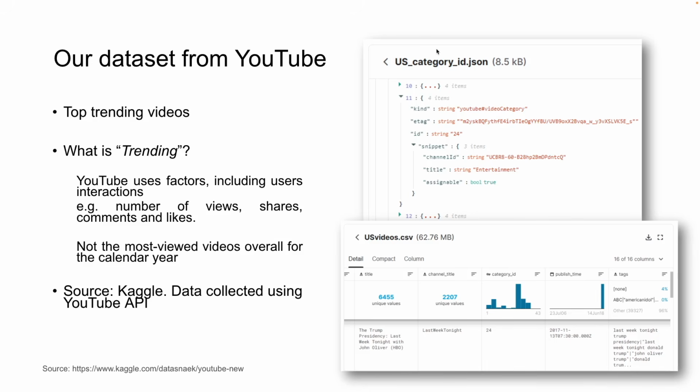So let's start by understanding what our today's dataset is. We will be using the top trending videos dataset that is available on Kaggle. What is trending? YouTube uses many factors including user interaction, number of views, shares, comments and likes to make a video trending. So we will be using that particular data to understand what makes a video trending, and based on that we will also build our advertisement around that particular category.